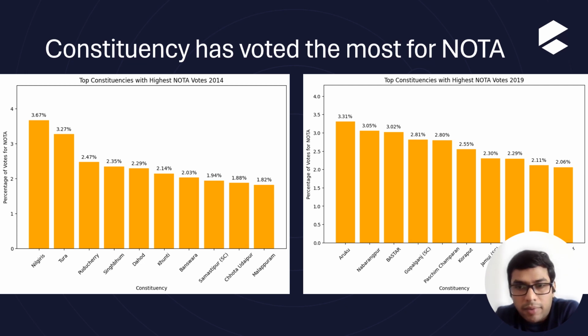But as of now, nothing has been done for NOTA, like if NOTA gets a higher vote, then there will be a re-election. But that is of course one of the improvements that can be made by the Election Commission: that if NOTA votes get a higher percentage than any of the candidates, there can be a re-election or some other improvements that you can think of.